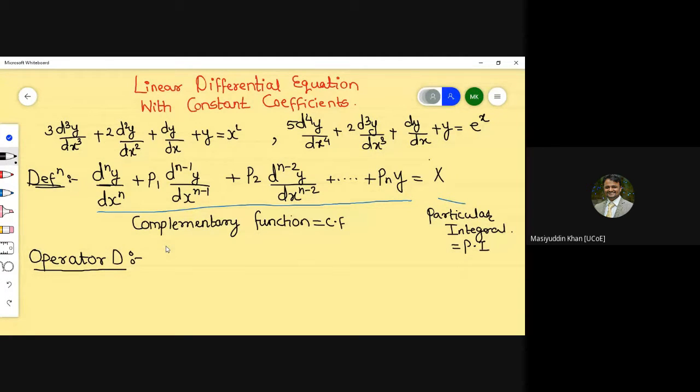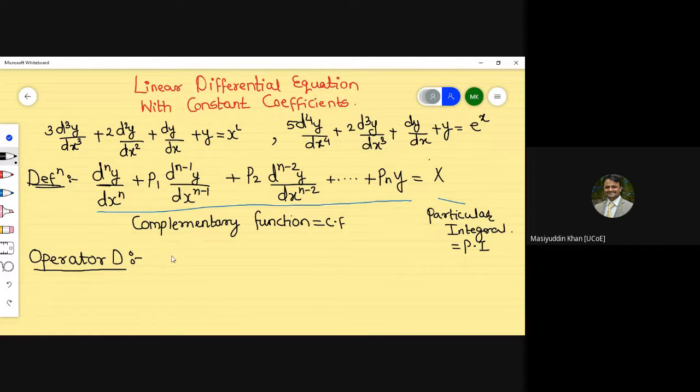Why is the operator D required for the solution of a complementary function? When we utilize the operator D, this part becomes d raised to n y by dx raised to n.